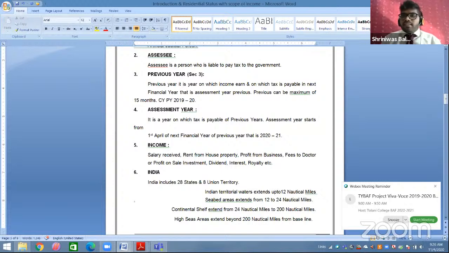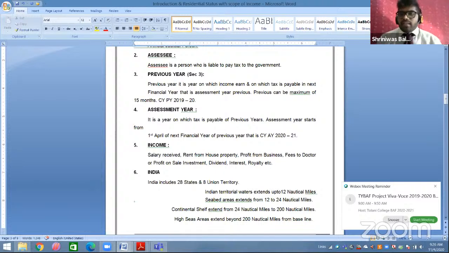Now, what do you mean by assessment year, sir? It is the year in which tax is payable on the previous year's income. The assessment year starts from 1st April of the next financial year after the previous year, that is 2020-21. So your current assessment year is 2020-21.